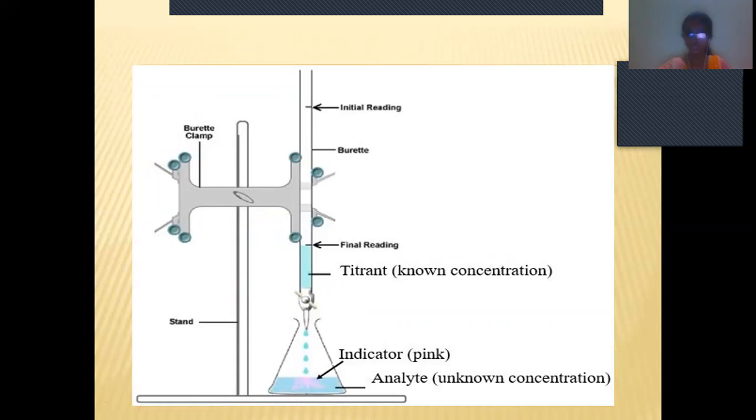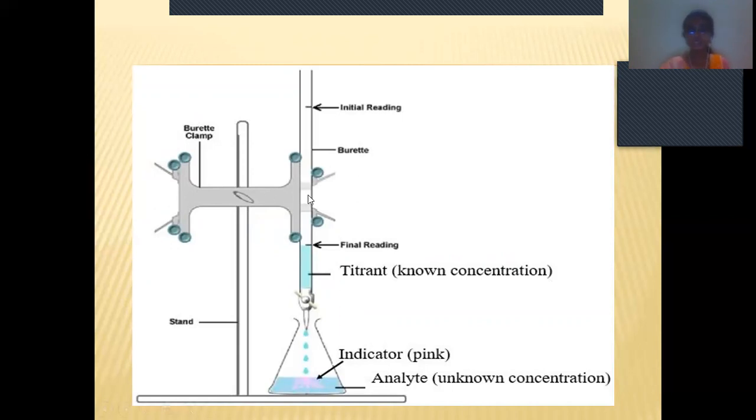If you use the indicator here, when the known concentration in the burette and the unknown concentration of the solution in the conical flask react with each other, and when we add the indicator, at a particular time the color will change. So when the color changes, we can know that we got the result, that is the end point.